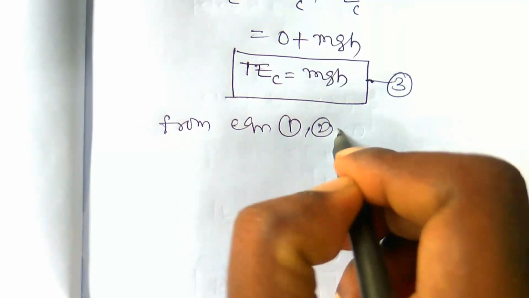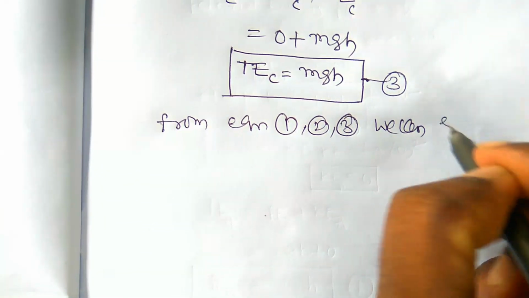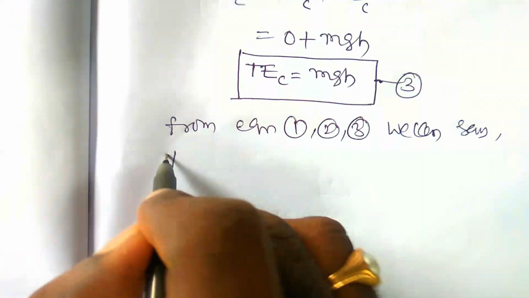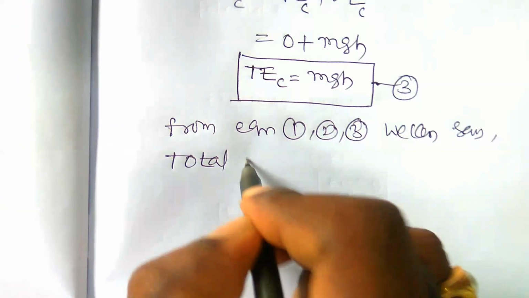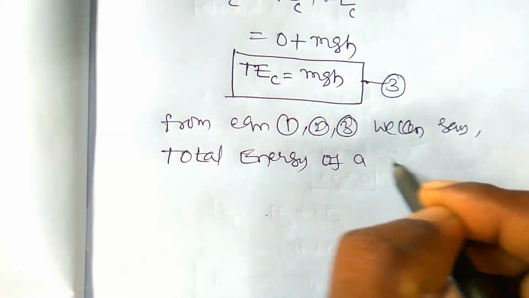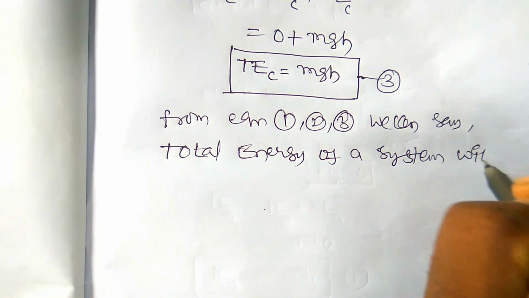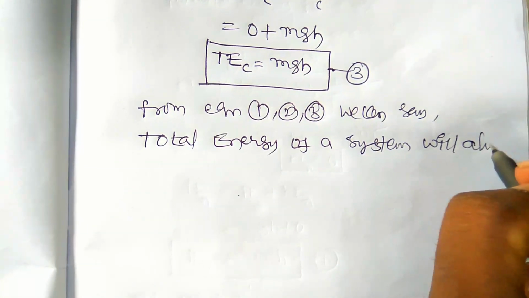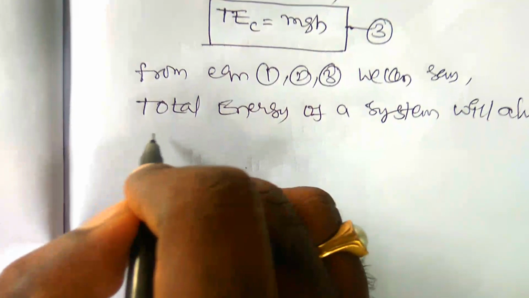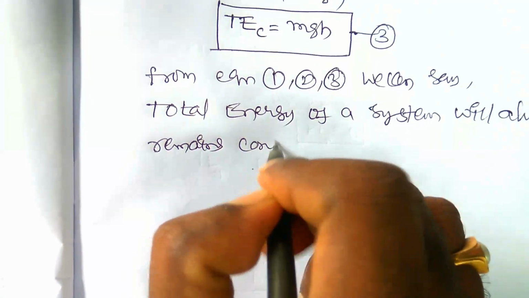we can say the total energy of a system will always remain constant, okay.